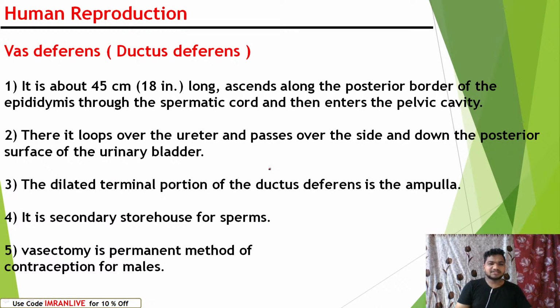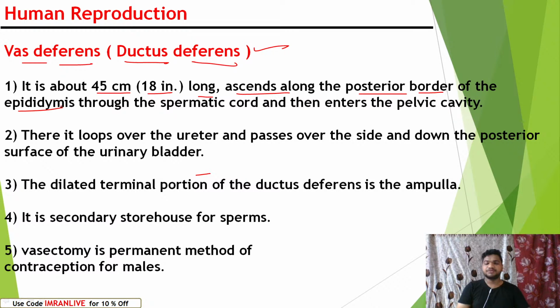Let's understand the vas deferens. The next part after the epididymis is the vas deferens, also called the ductus deferens. It is about 45 centimeters, that means 18 inches long. It ascends along the posterior border of the epididymis.